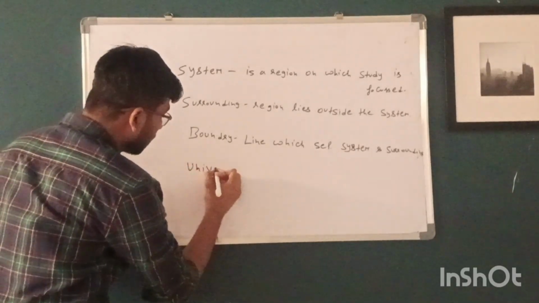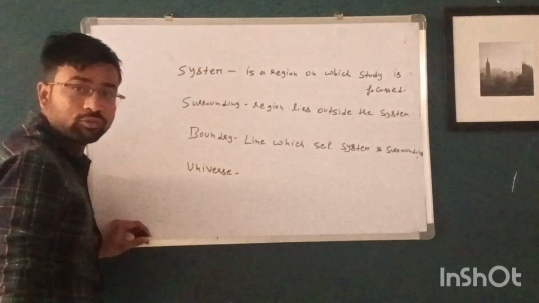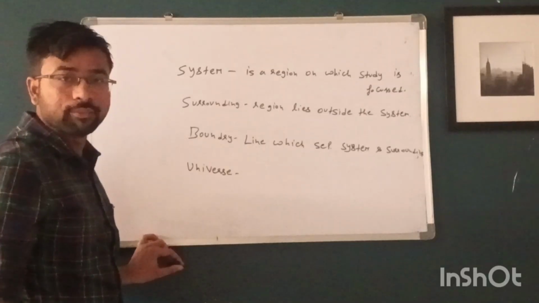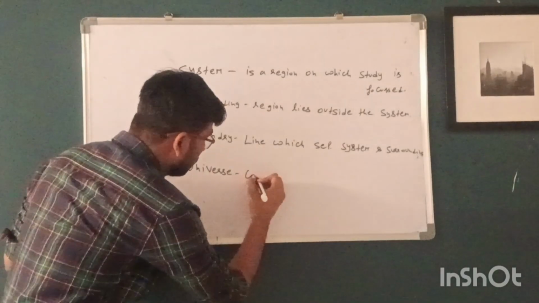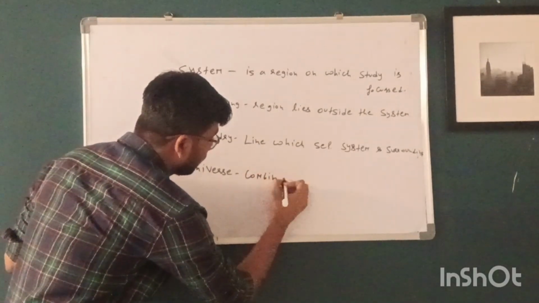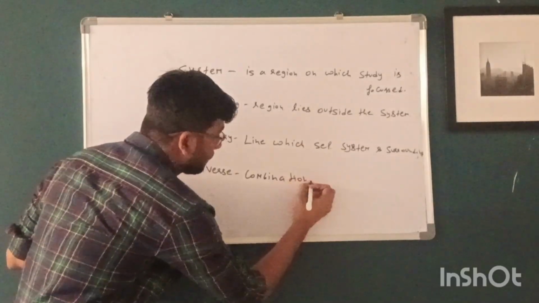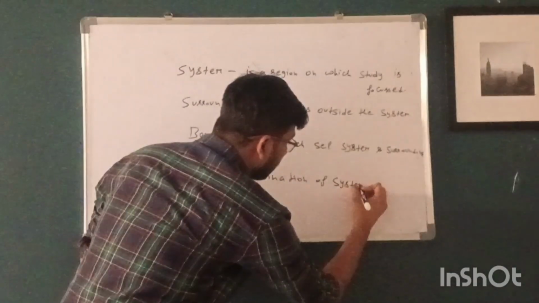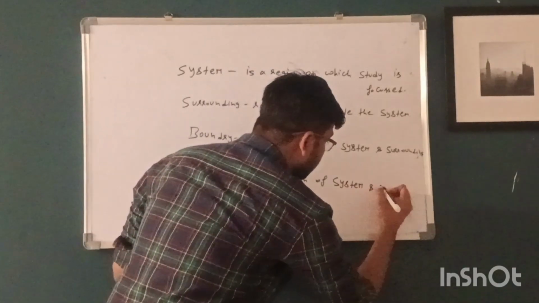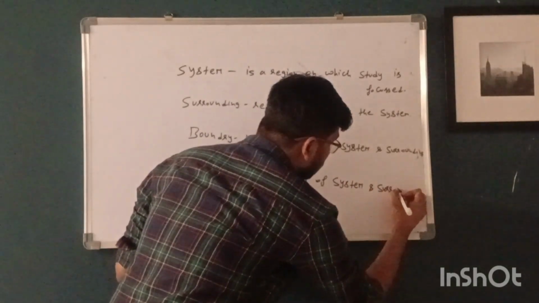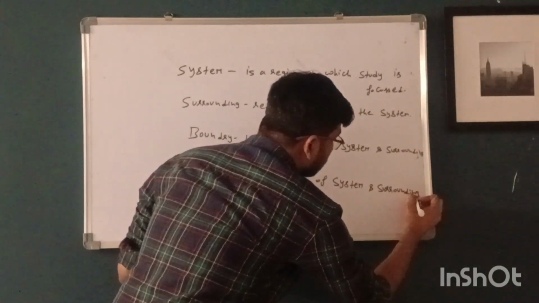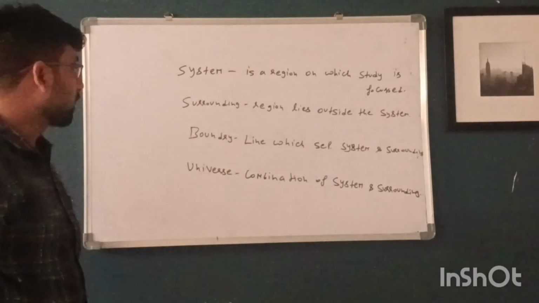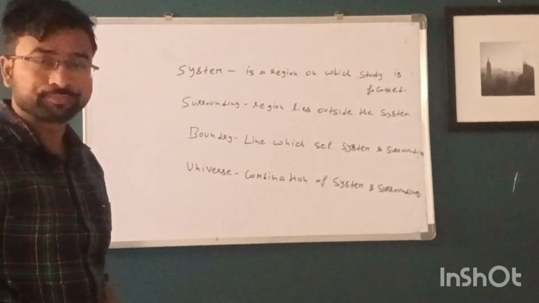And the fourth one is universe. What is universe? Universe is the combination of system and surrounding. So this is all about the system, surrounding, boundary and universe.